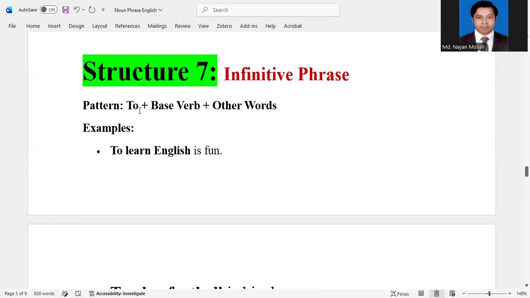Okay. Structure 7: infinitive phrase. Now I am showing you the pattern: to plus base verb plus other words. Examples: to learn English is fun. Here, to learn English works as the subject of this sentence. So to learn English is a phrase.